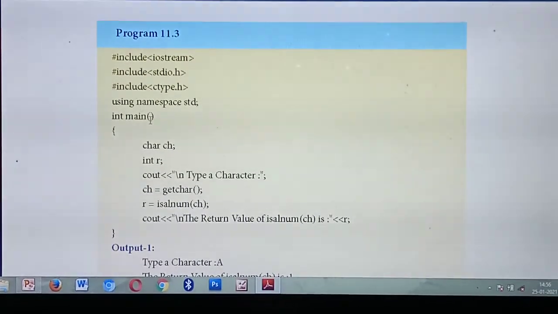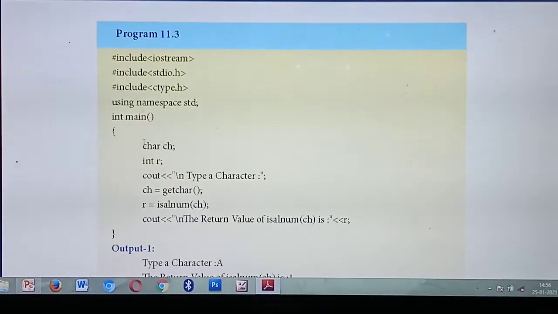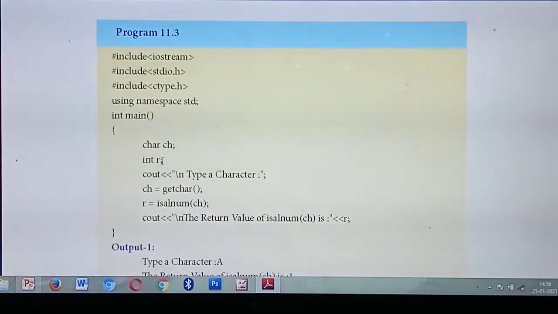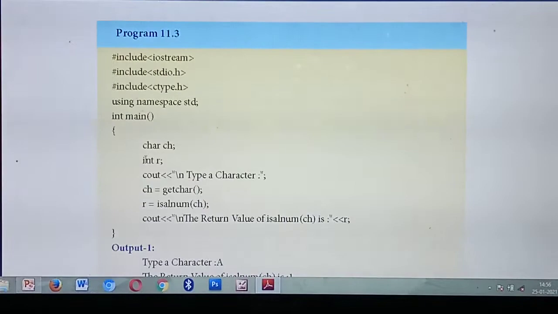Okay, next is using namespace std. Next is the main function. Inside, you have defined one variable called ch. What's the data type of ch? Character. Then again you define a variable called r. What is the data type of r? Integer. So ch is of type character and r is of type integer.